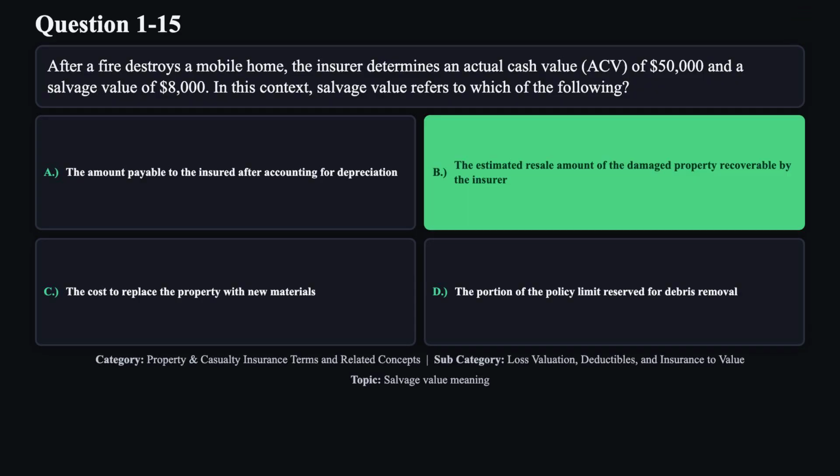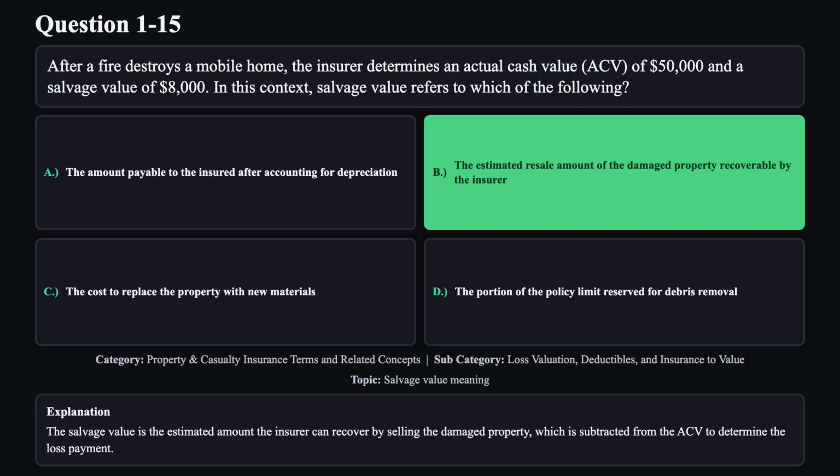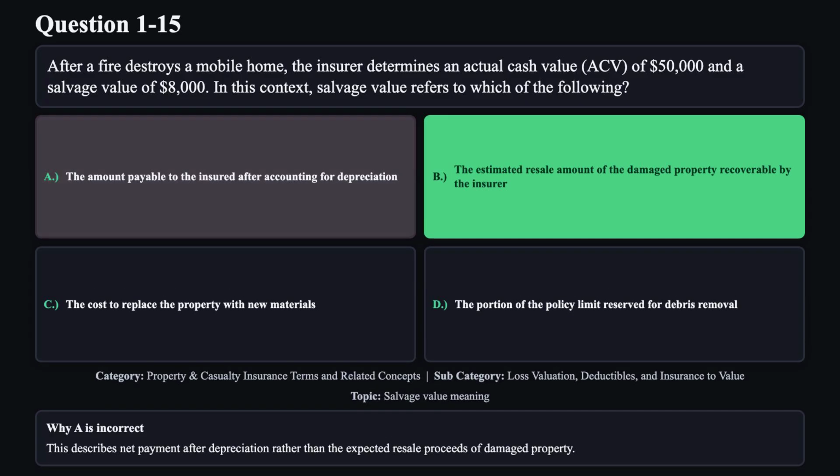The correct answer is B. The salvage value is the estimated amount the insurer can recover by selling the damaged property, which is subtracted from the ACV to determine the loss payment. Reason A is not correct. This describes net payment after depreciation rather than the expected resale proceeds of damaged property.